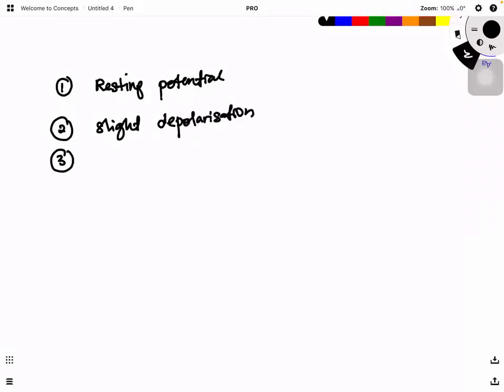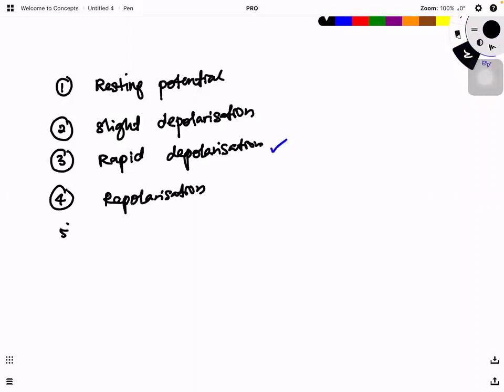Stage number 3 is rapid depolarization, so my focus will be here. Number 4 is repolarization, and number 5 is hyperpolarization. But as I said, my focus will be on stages 1, 3, and 4.